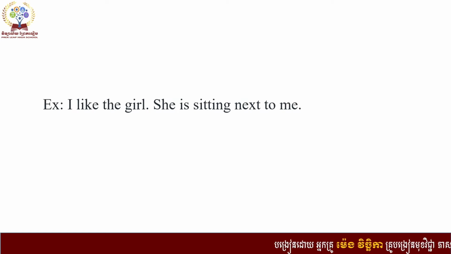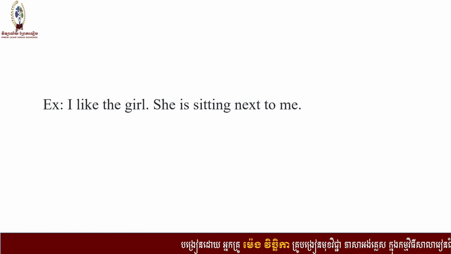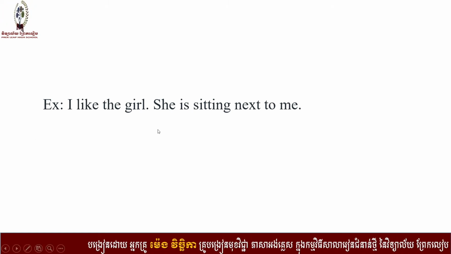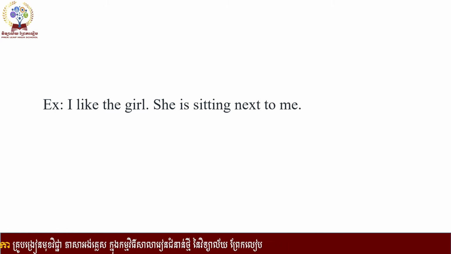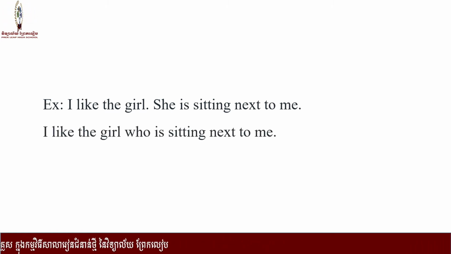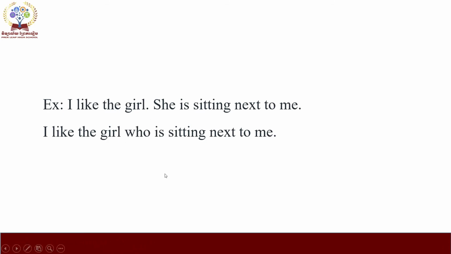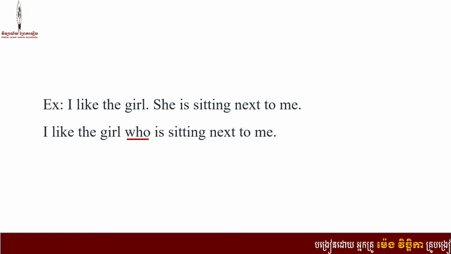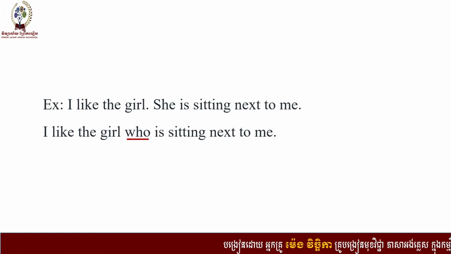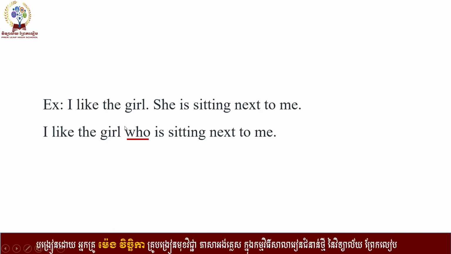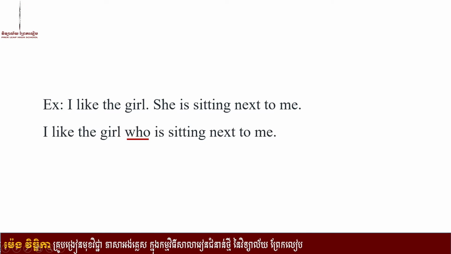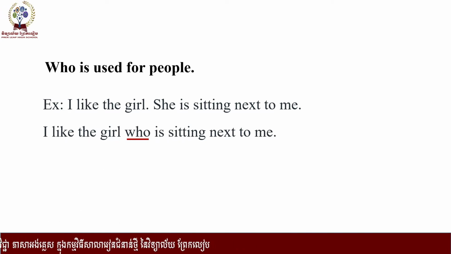I like the girl. She is sitting next to me. So the words girl and she are the same person. So we want to combine these two sentences. We can say, I like the girl who is sitting next to me. So where is the relative pronoun in the second sentence, everyone? Alright, the word who is the relative pronoun. So the word who refers to the girl, right? Okay, so we use the word who for, yes, people. Who is used for people.